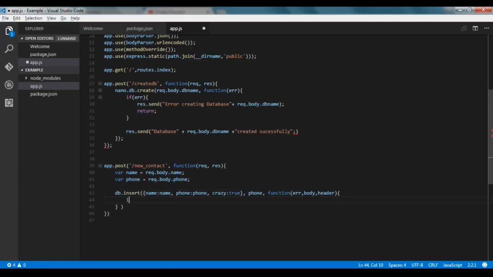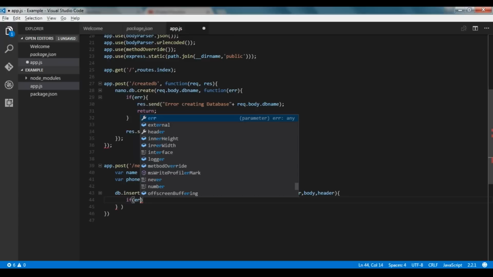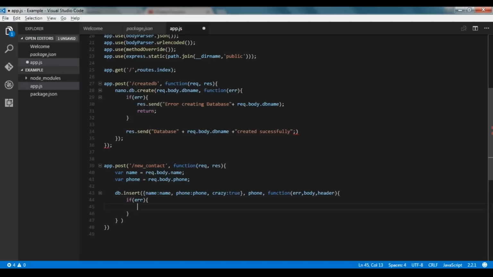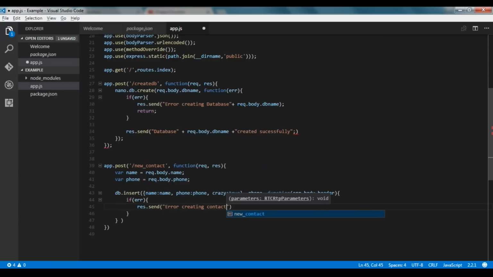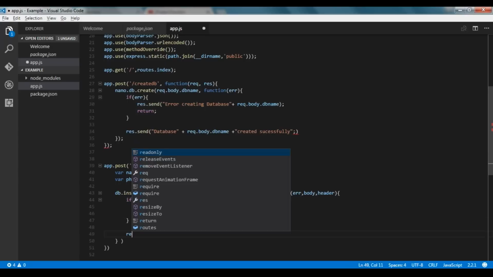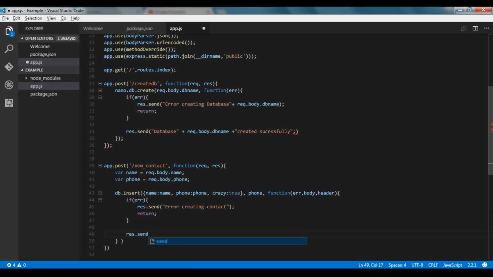Now similarly I will again check if you have an error, then response.send, error creating contact, and then we'll go with return. Then if there is no error, we'll send the confirmation message to the user, contact created successfully.